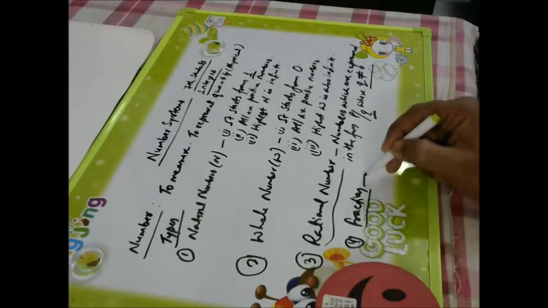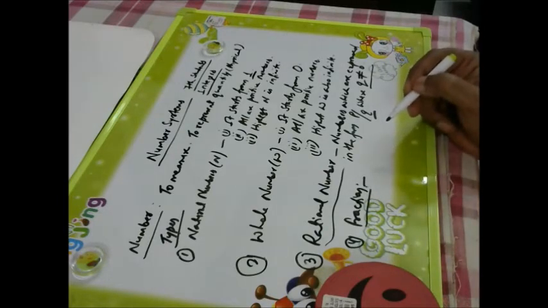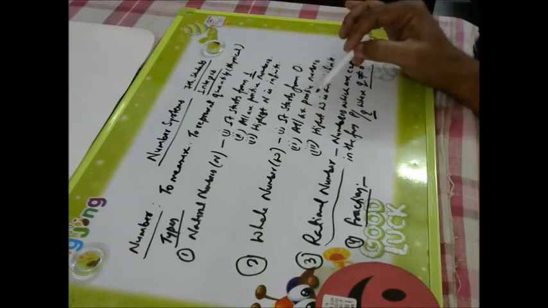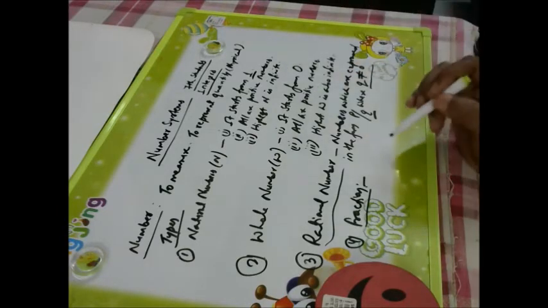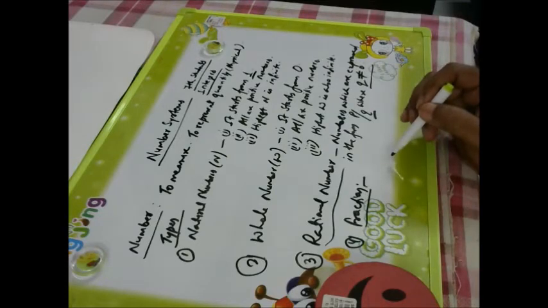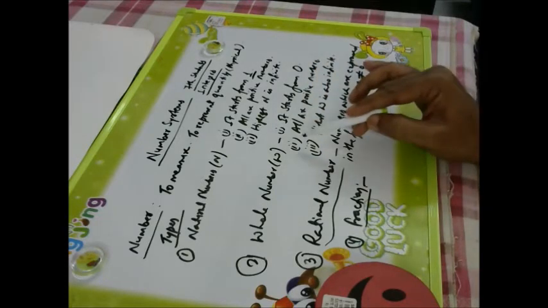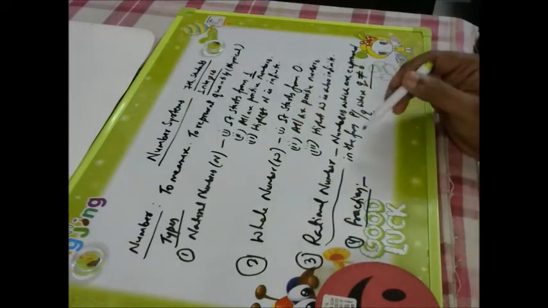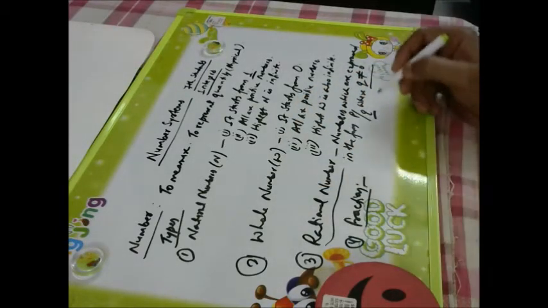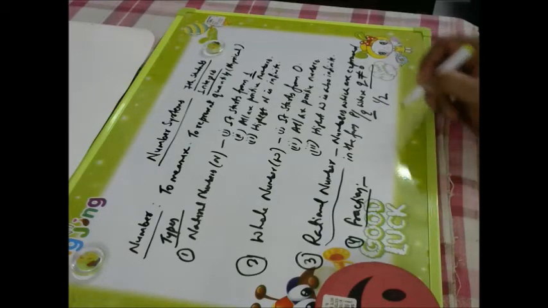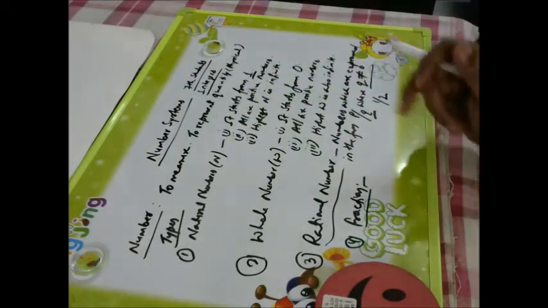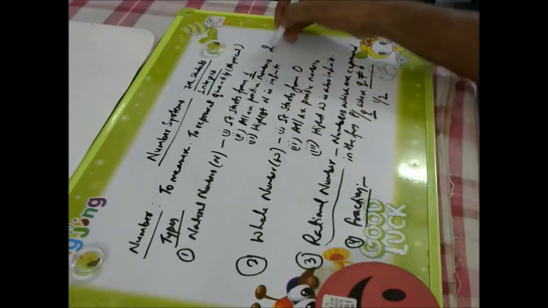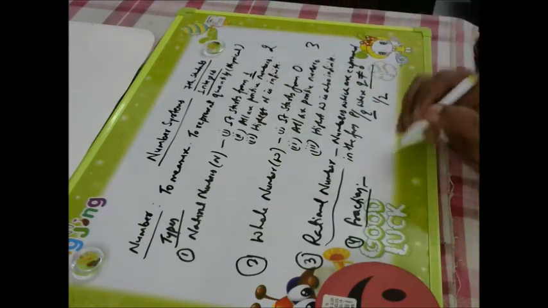Fraction is different and rational number is different. All natural numbers and all whole numbers are rational numbers, but all rational numbers are not natural numbers and whole numbers. If you take 1 by 2, 1 by 2 is not a natural number or whole number.